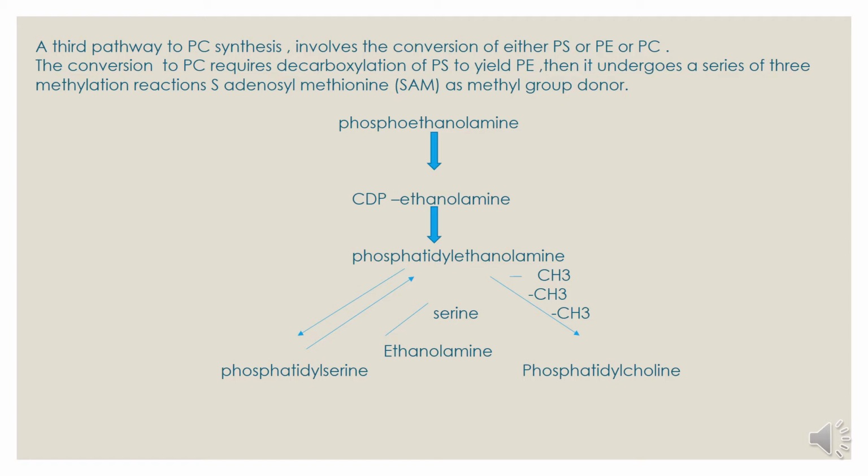Then phosphatidyl ethanolamine gets converted into phosphatidyl serine and vice versa, and phosphatidyl ethanolamine gets converted into phosphatidyl choline by adding 3 CH3 groups.